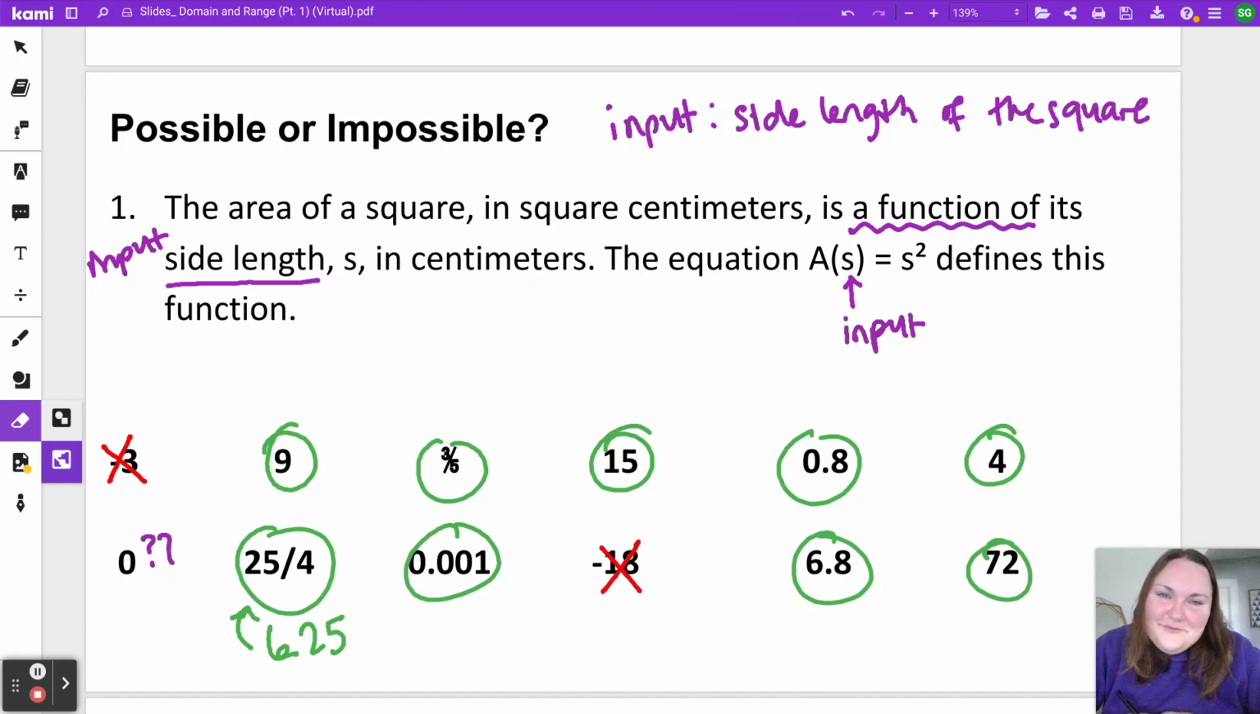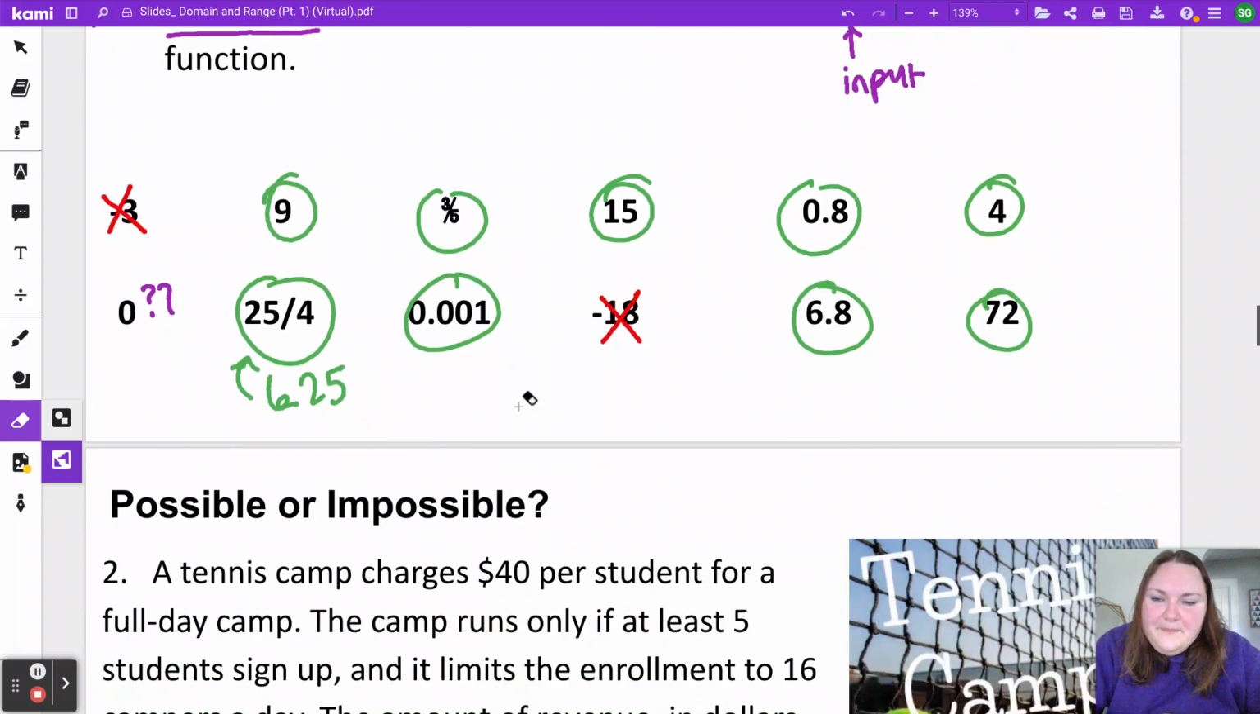So that 0, don't be too hard on yourself if you didn't include it or not, because like I said, there are some arguments, but we are going to include it in this situation. So really here, the only things that aren't possible are those negative numbers. Anything that's not a negative number would be a possible input.